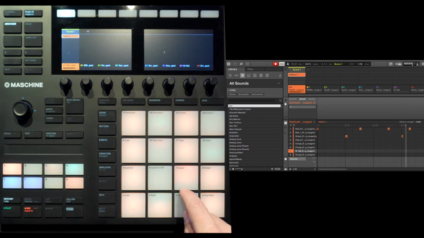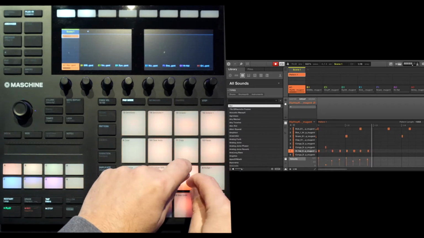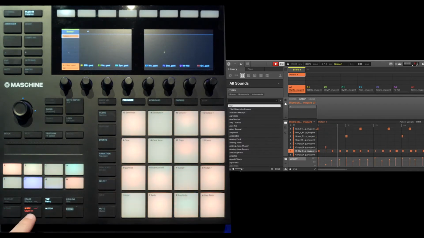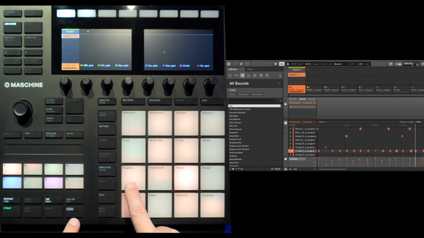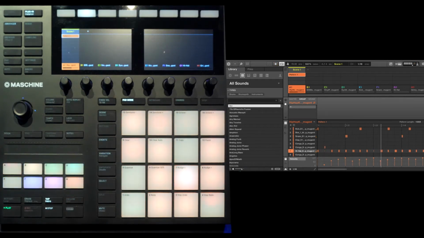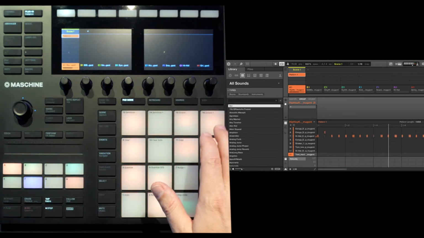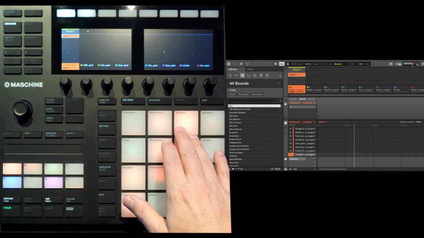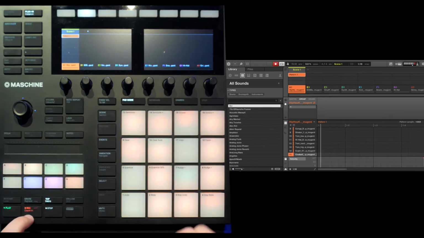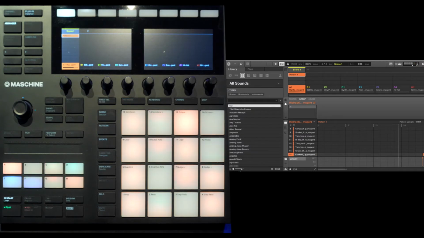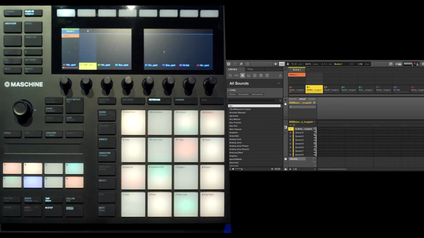Here we go. Also here we click quantize. Yes, sounds better. Let's add a little percussion. Quantize. Wonderful.